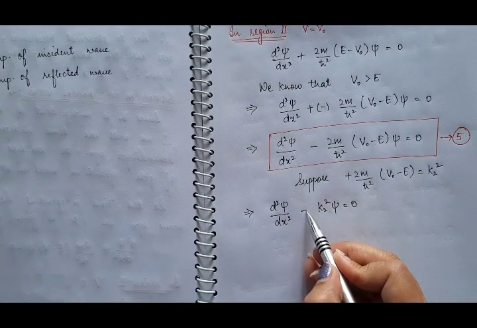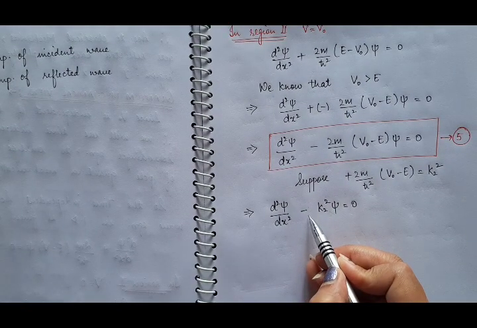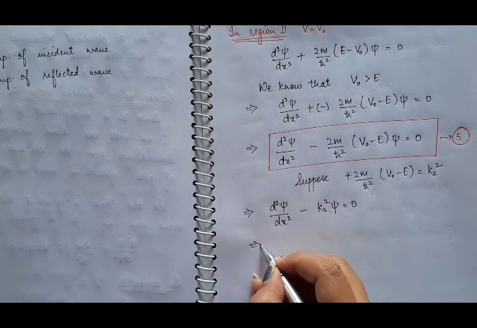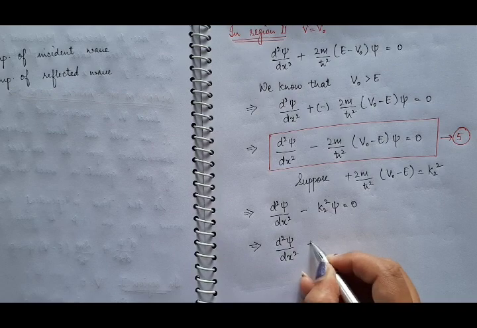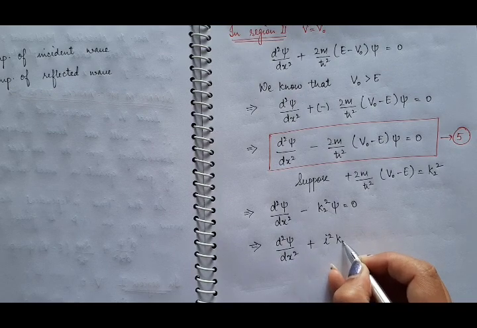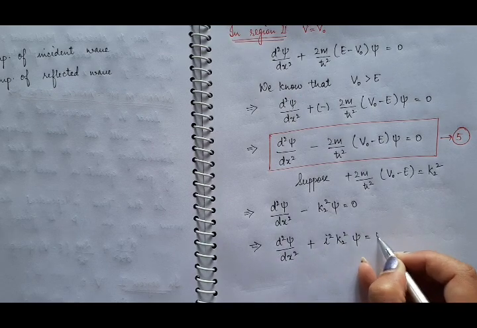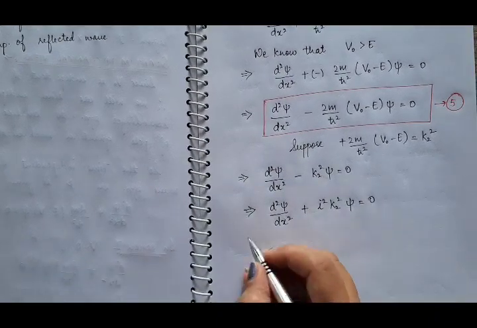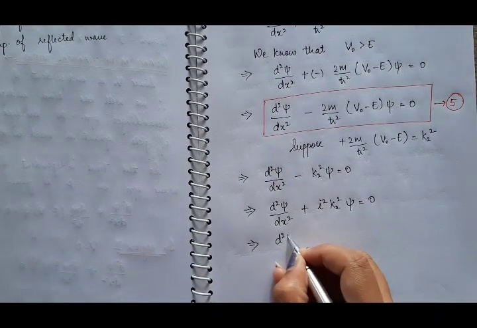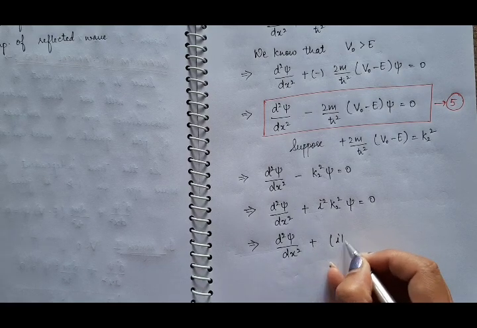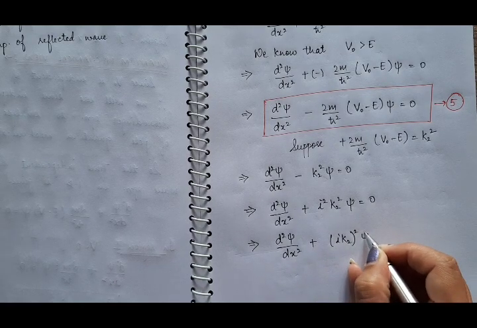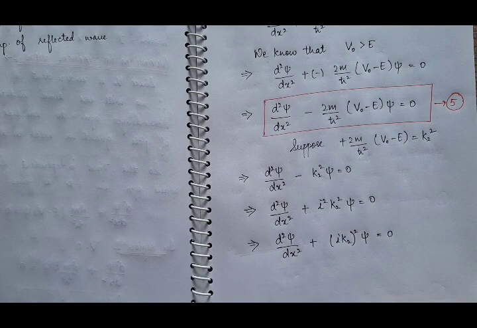We can write this −1 as iota squared. So we have d²ψ/dx² + iota² k2² ψ = 0. So we can rearrange this as d²ψ/dx² + (iota k2)² ψ = 0. So what will be the solution of this differential equation?